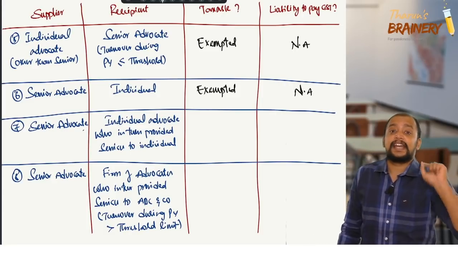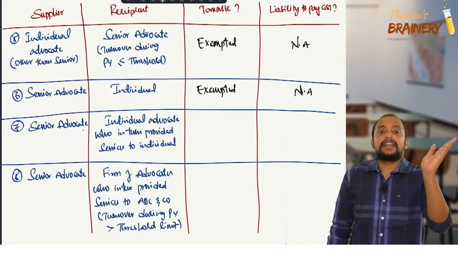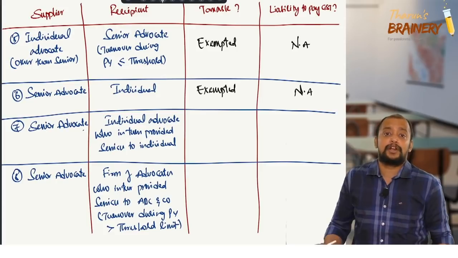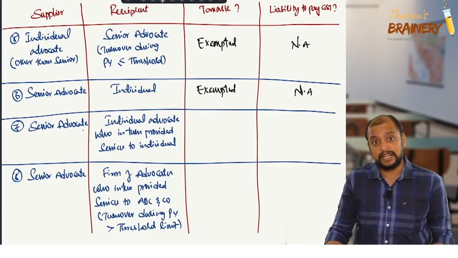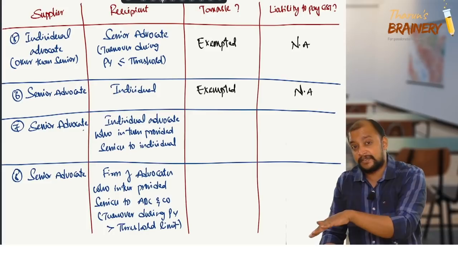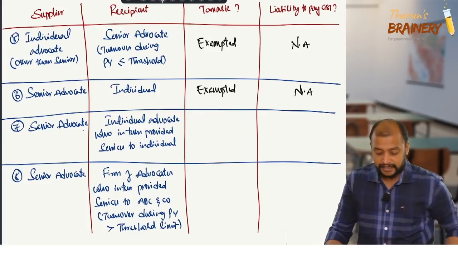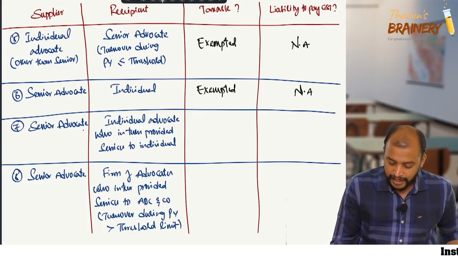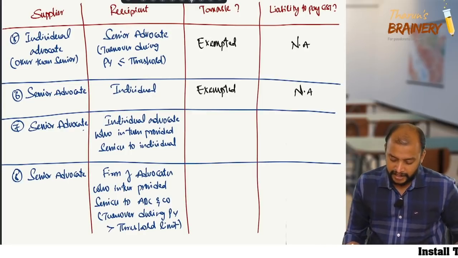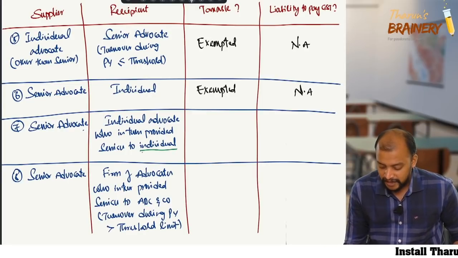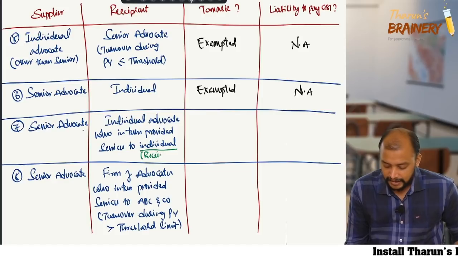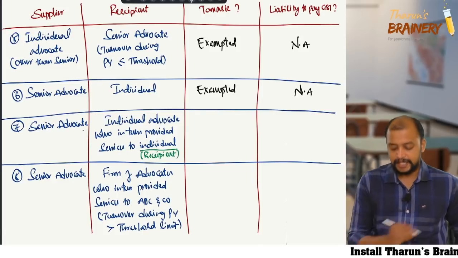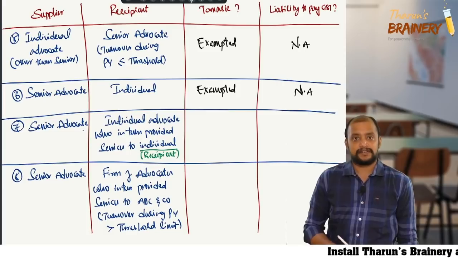But who will be taken as the recipient? The individual advocate or firm of advocate will not be taken as recipient, but in turn they provide services to one person, and that person will become recipient. So in this case, this individual only will become recipient for senior advocate services.